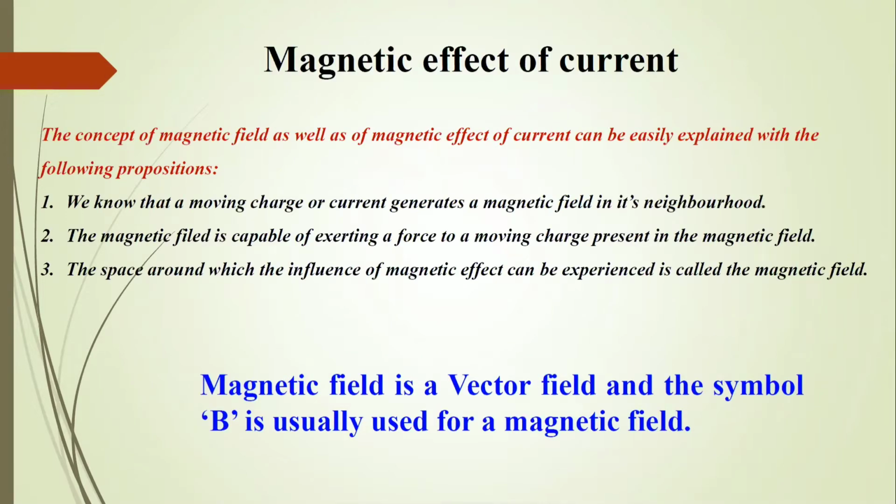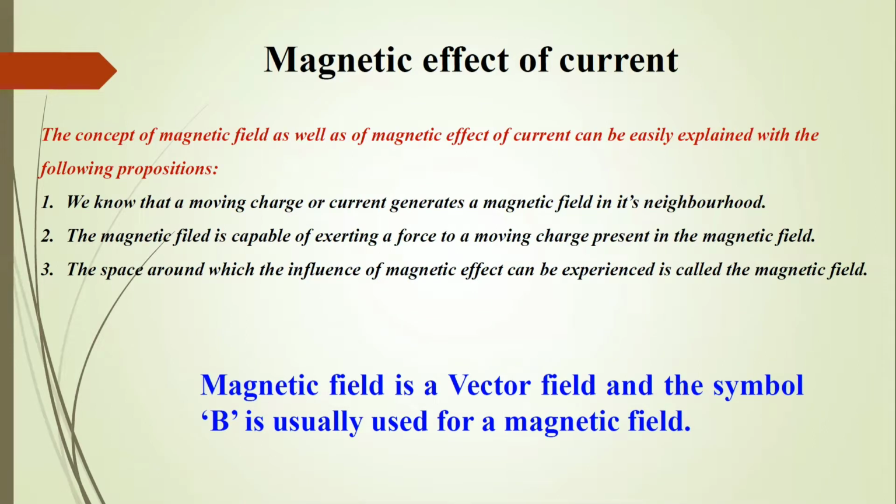The magnetic effect of current can be summarized in the following three points. The concept of magnetic field as well as the magnetic effect of current can be easily explained with these propositions. The first is that a moving charge or a current generates a magnetic field in its neighborhood.